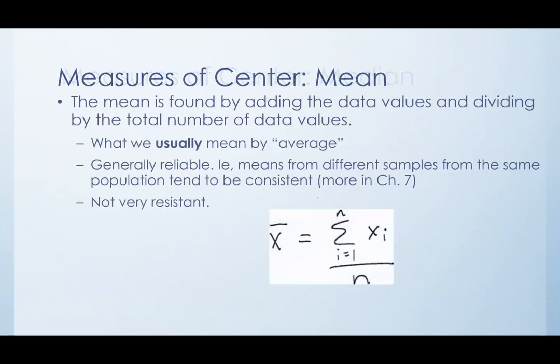Now, the fancy math for this is that this part means add up all the data values. That's what this Greek letter sigma means: add up from the first to the last, and then divide by the total number of data values. So n is your sample size. And we use the symbol x bar, which, if I can't put the actual bar over it, I'll write as x underscore bar. That is our statistic, that is our mean.